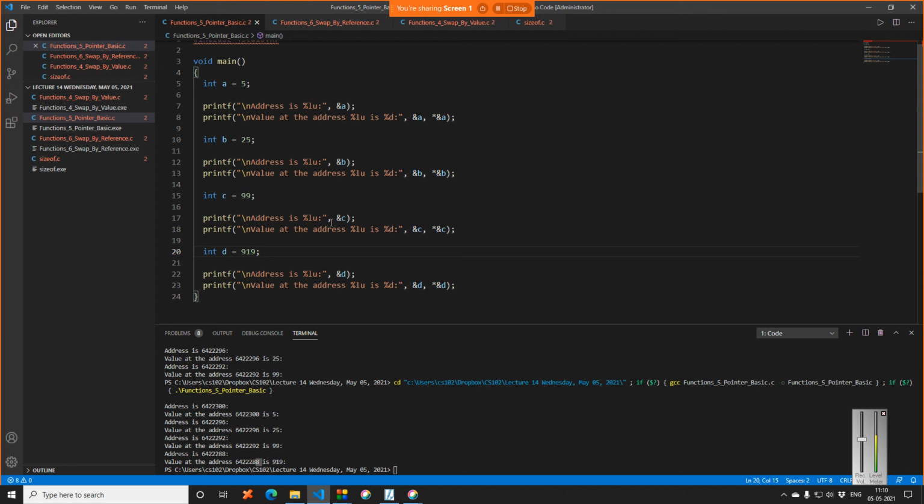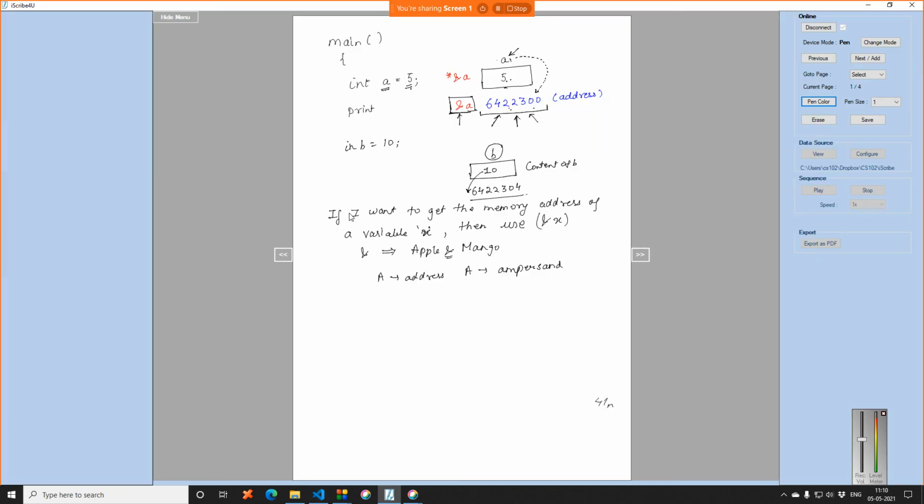So you understood what we refer to as ampersand variable name. Ampersand means it's the address of that variable. Now let us see what happens with star ampersand A. We have A and we have our rectangle storing the value 5. So A is equal to 5.